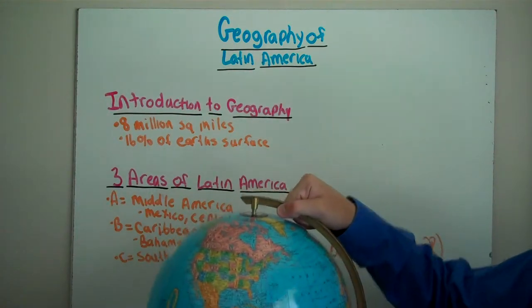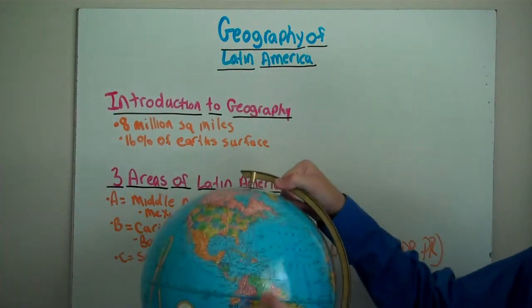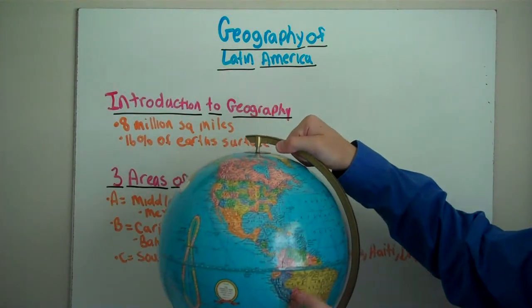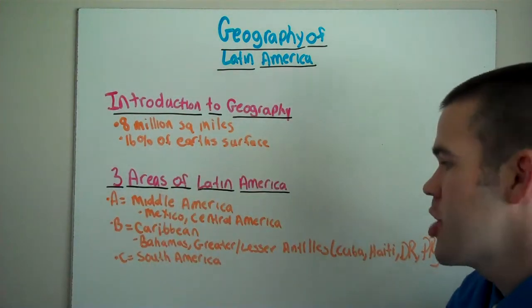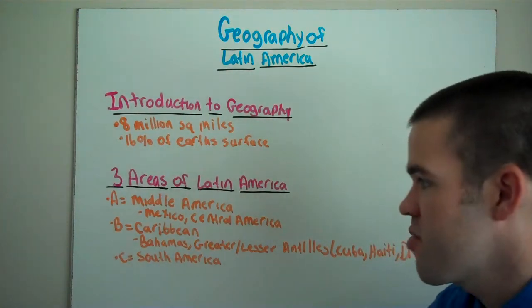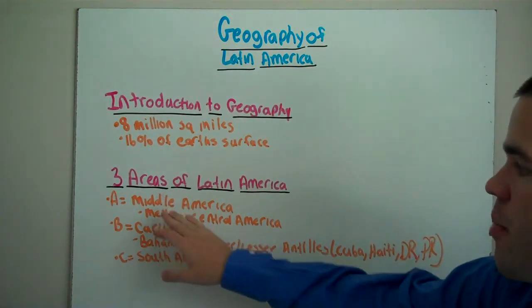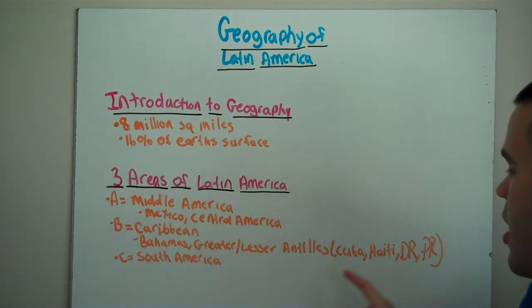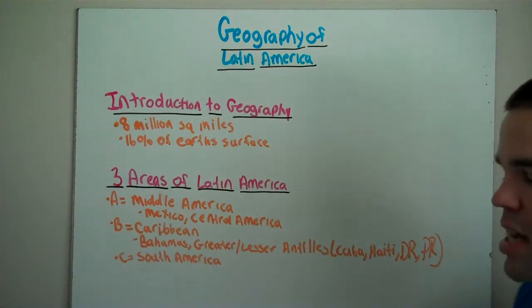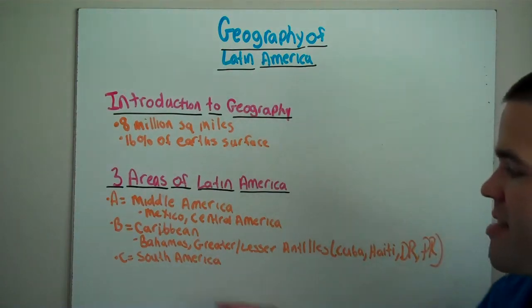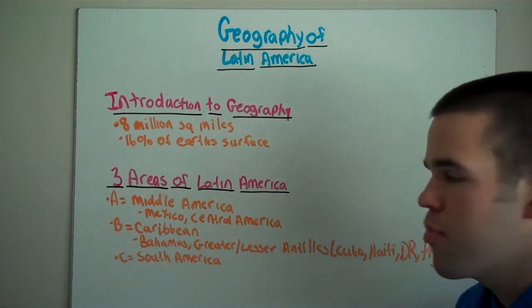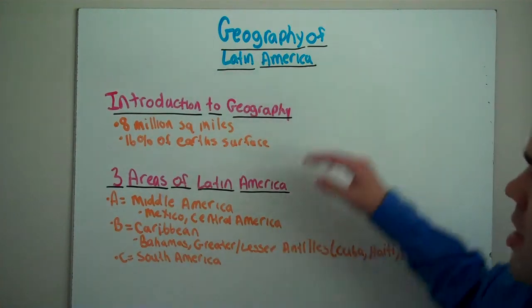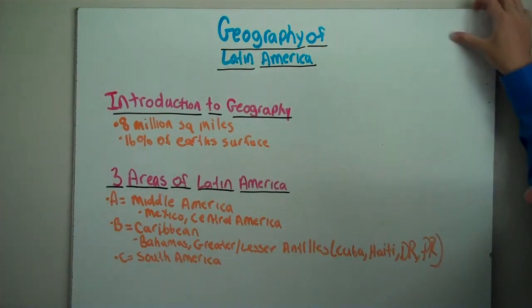South America is home to many major countries, including Venezuela, Argentina, Brazil, Peru, Chile, and other countries that make up South America as well. So there are three areas: Middle America, Mexico, Central America; Caribbean, Bahamas, Greater and Lesser Antilles, Cuba, Haiti, Dominican Republic, and Puerto Rico; and South America, Brazil, Peru, Chile, Argentina, Venezuela all make up South America, along with several other countries as well.